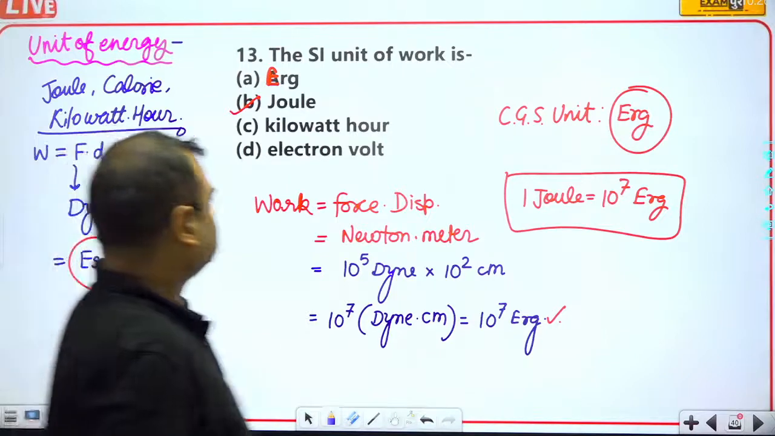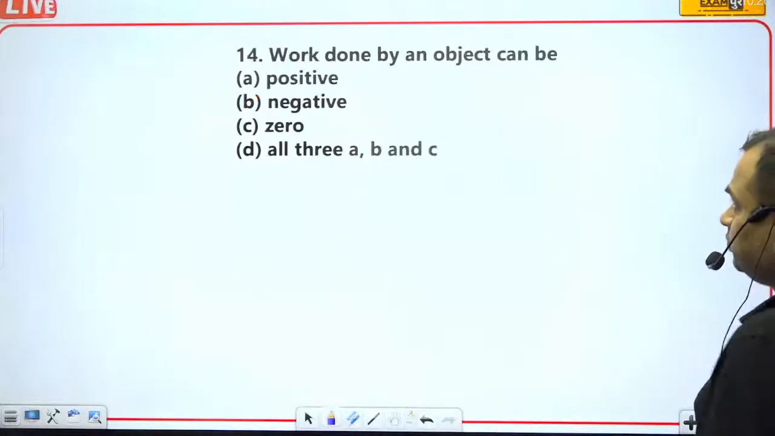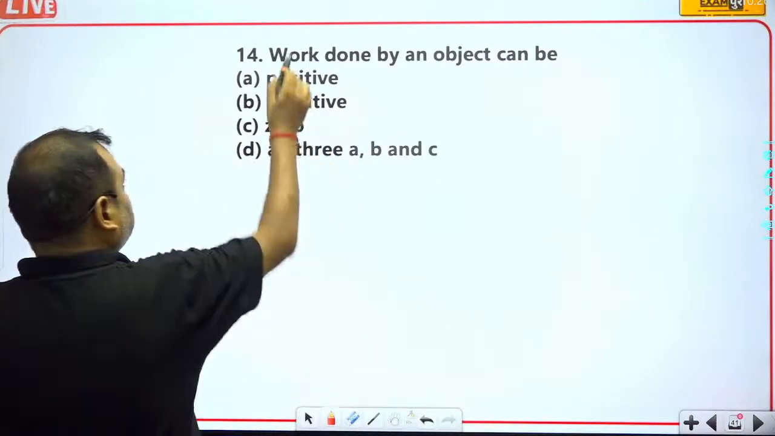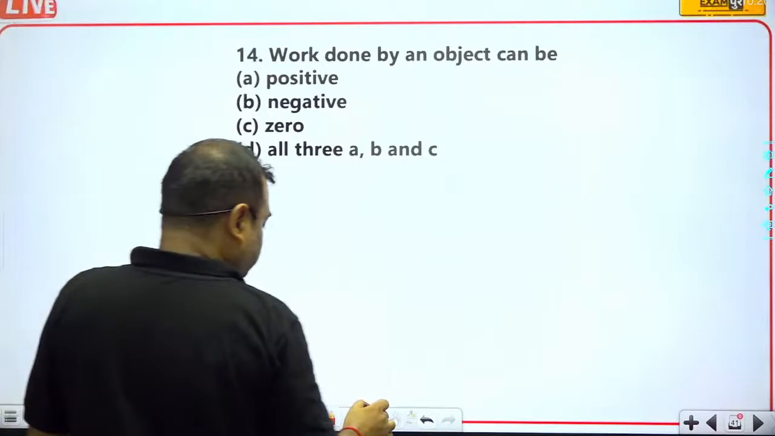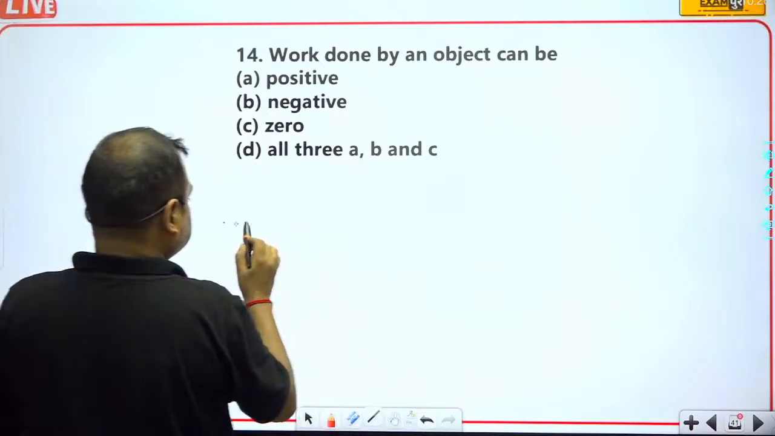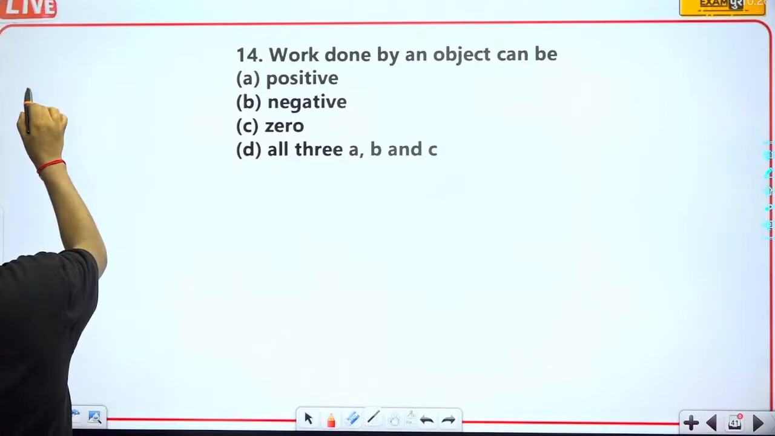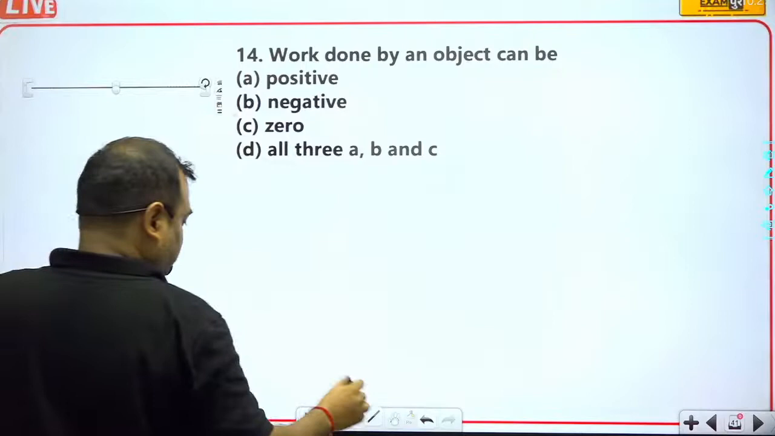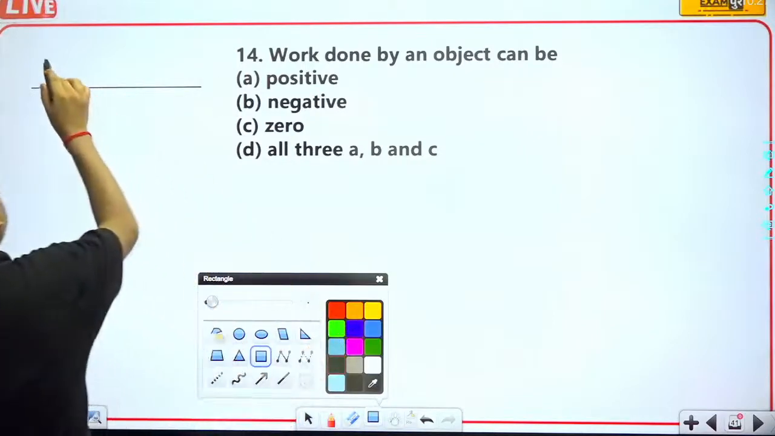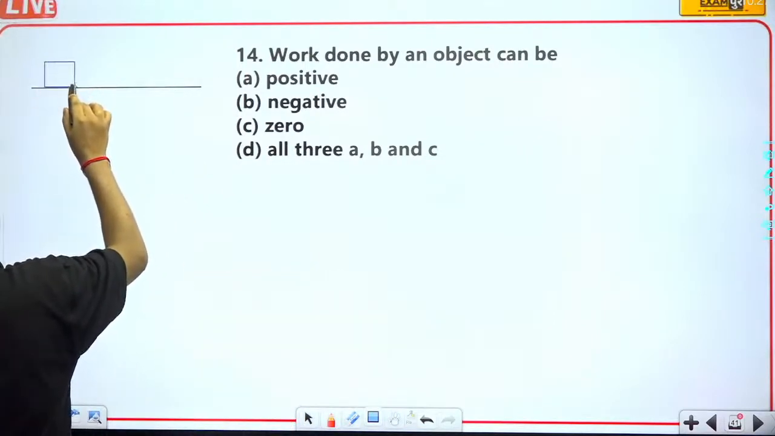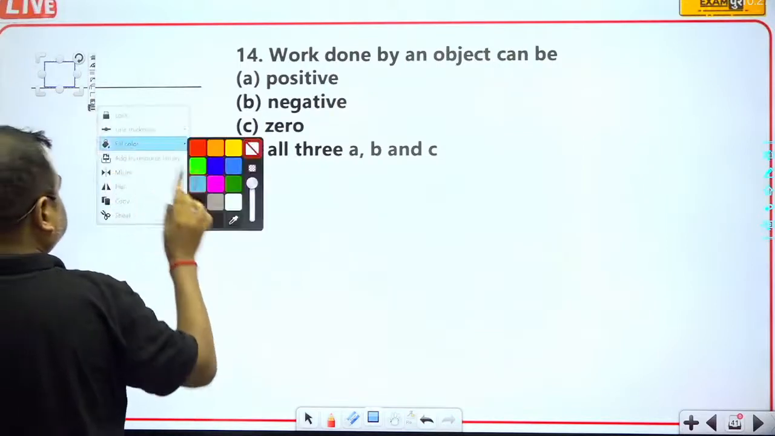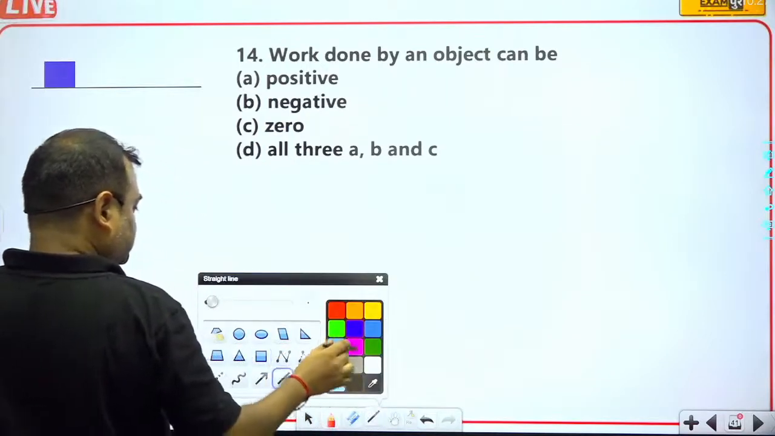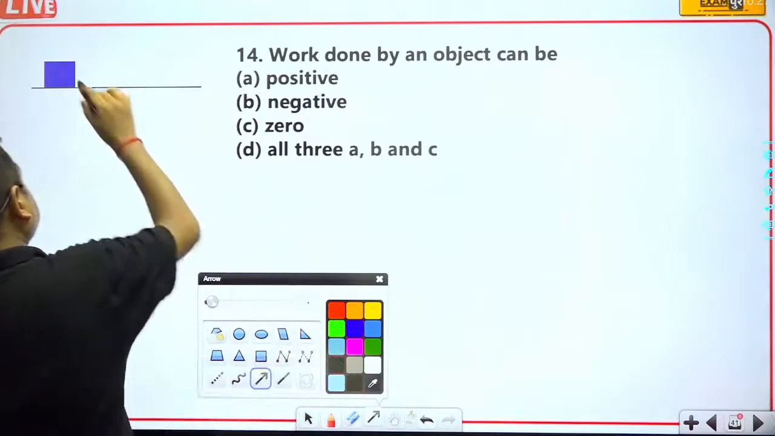So this is the correct answer. Now let me tell you one thing when we talk about work done by an object. Suppose that this is a table, and suppose that this is a block, and this is the force.